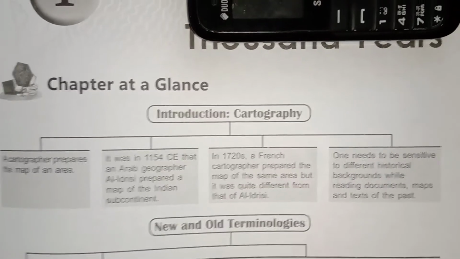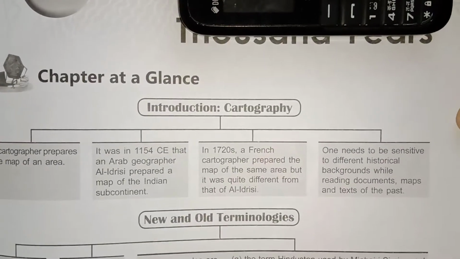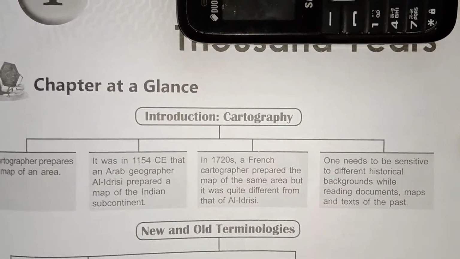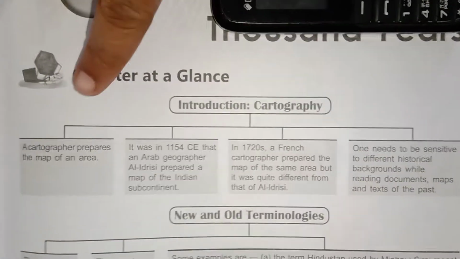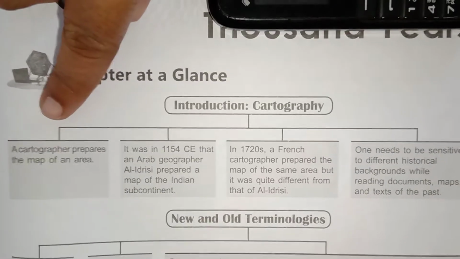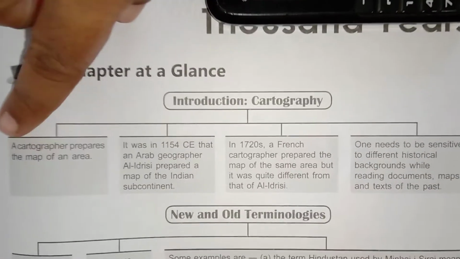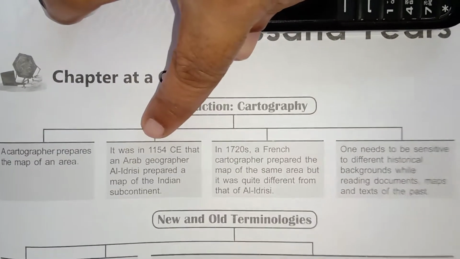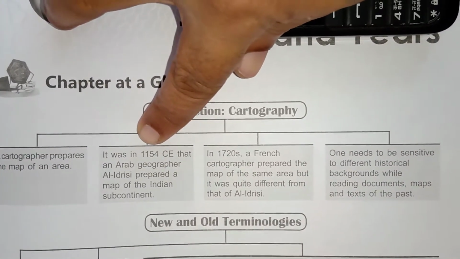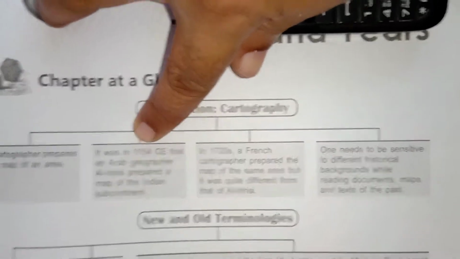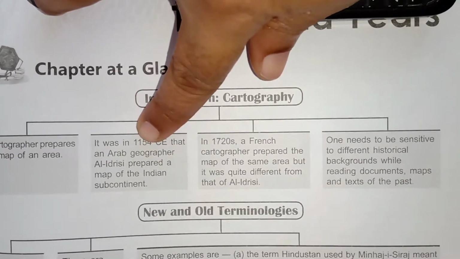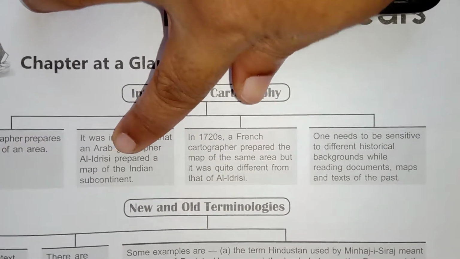To see, we can make a map like this, a mind map of the lesson. First one is introduction to cartography, or the person who is making maps, and the explanation is given like this. A cartographer prepares the maps of an area, and it is in 1154 CE that an Arab geographer made the map of the Indian subcontinent.